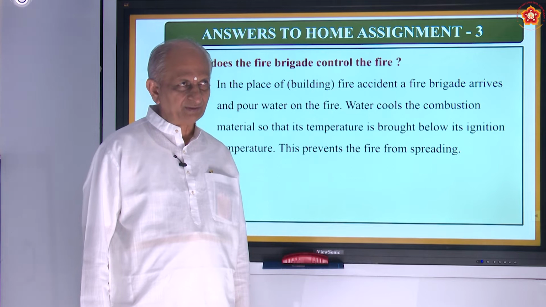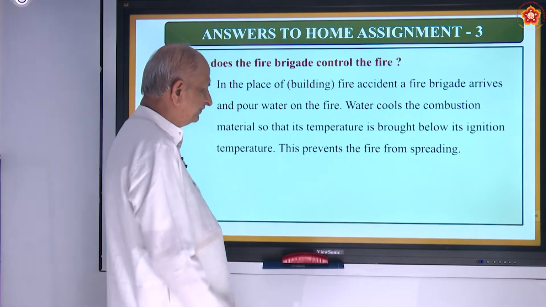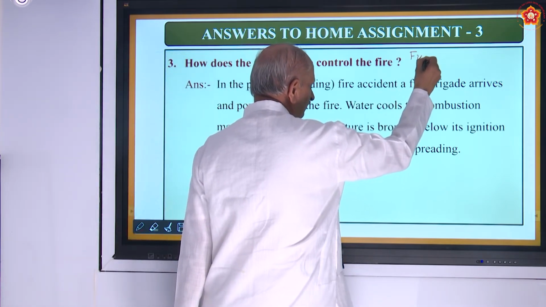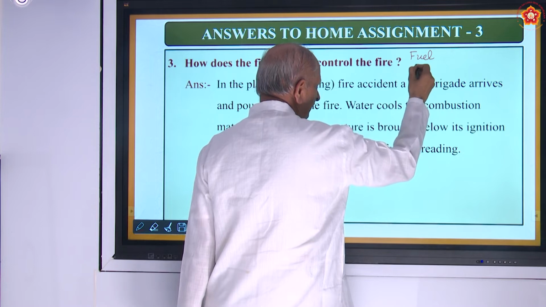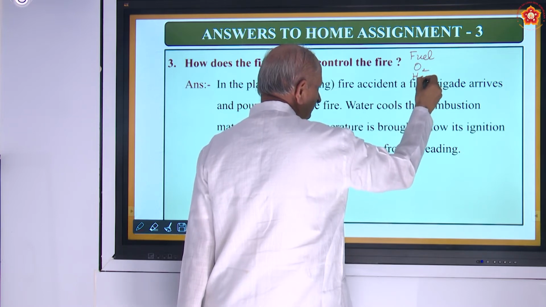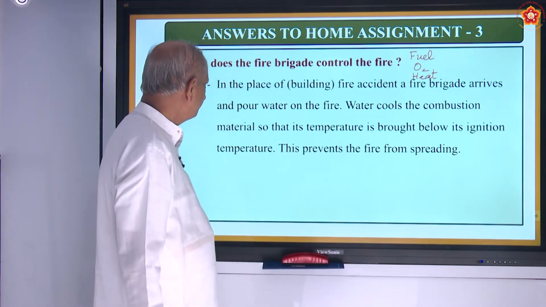So you know that the fire or combustion will take place with the help of 3 things. What are the 3 things? One is fuel, second is oxygen gas, third is heat. These three things are needed.